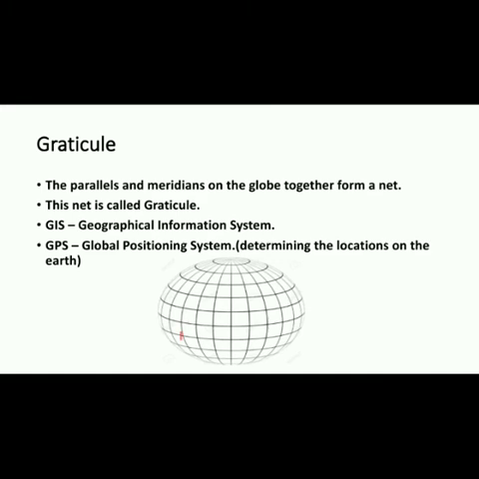Next we have to see graticules. The parallels and meridians on the globe together form a net.